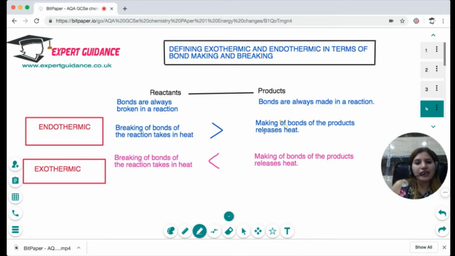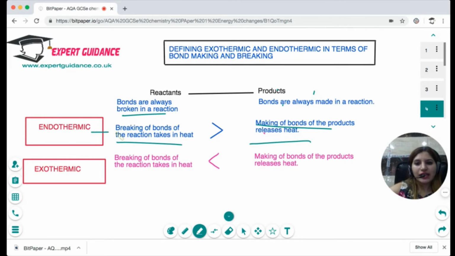Now let me again explain the concept of bond making and breaking. In every reaction, there are reactants which are converting into products. The reactants are breaking the bonds, and that is taking in heat. The products are making the bonds, and that is always releasing heat.